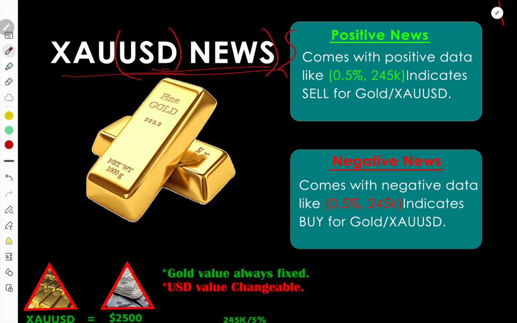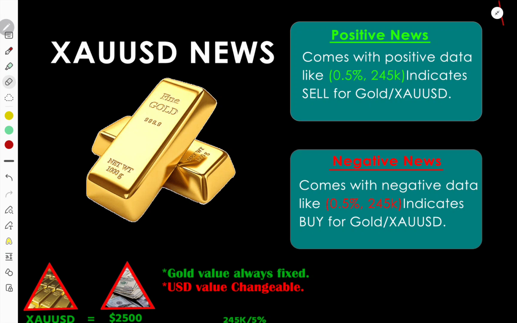Okay. So as you can see, there are two short notes over here. If news data comes with positive data, we will sell gold, and if news data comes with negative value, like red 0.5%, red 245k, that indicates buy for gold. If data comes with positive value, like green 0.5%, green 245k, that indicates sell for gold, and if data comes with negative value, that will indicate buy for gold. Okay, you may ask me why, Mr. Boom, why for positive data gold sell, why for negative data gold buy.